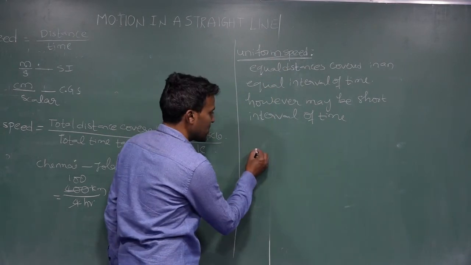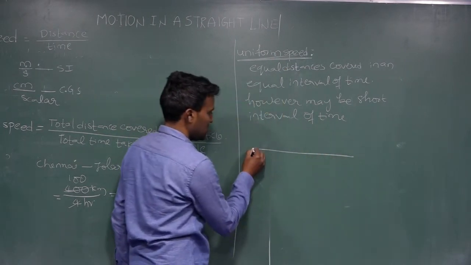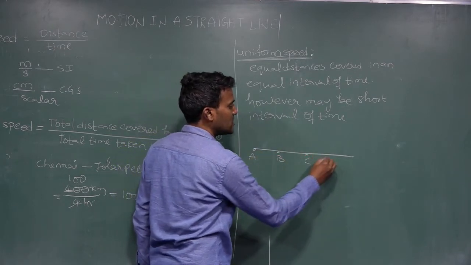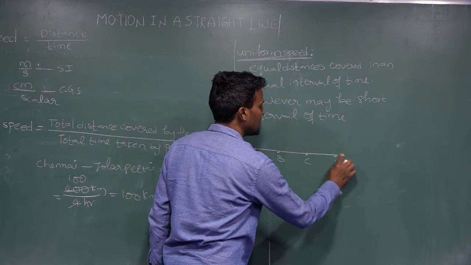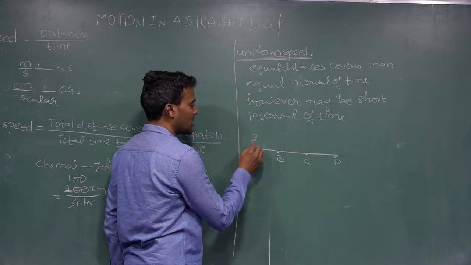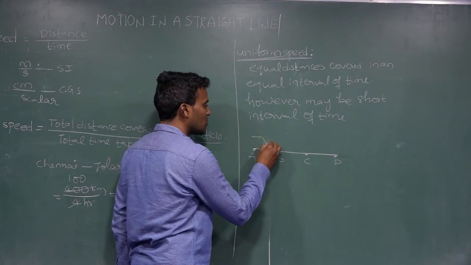For example, I am taking one journey, A to B, then B to C, C to D. A person is walking, otherwise he is going by one vehicle.